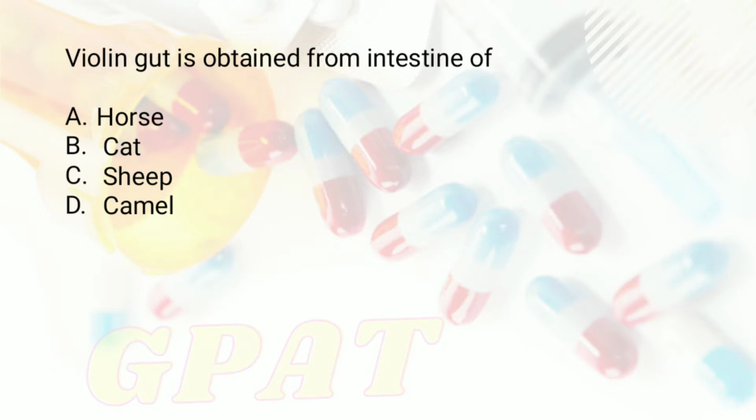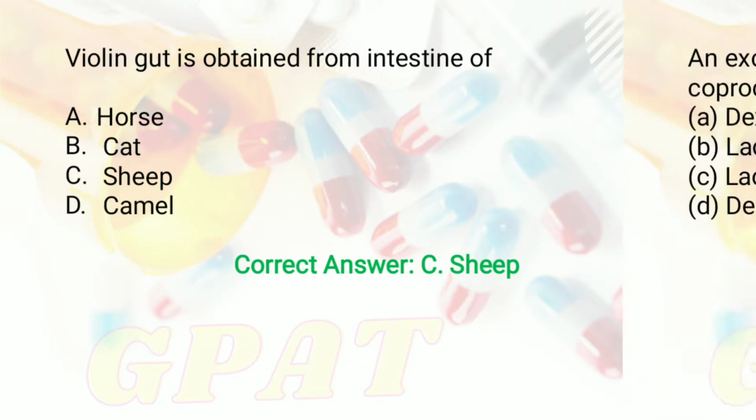C. Sheep, and D. Camel. So students, right answer of this question is option number C, that is sheep. Okay, moving to the next question.